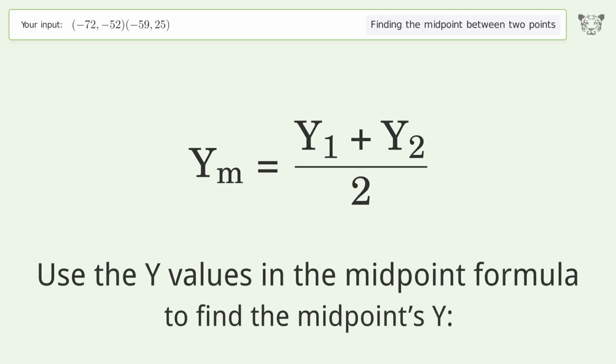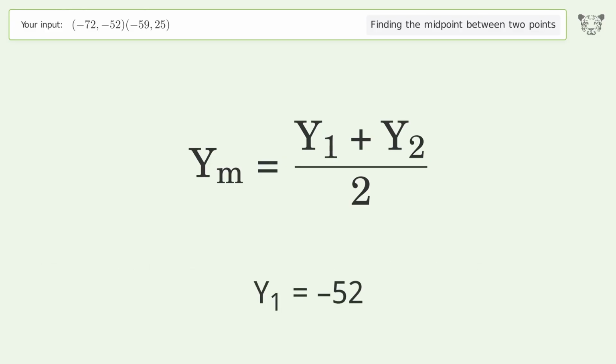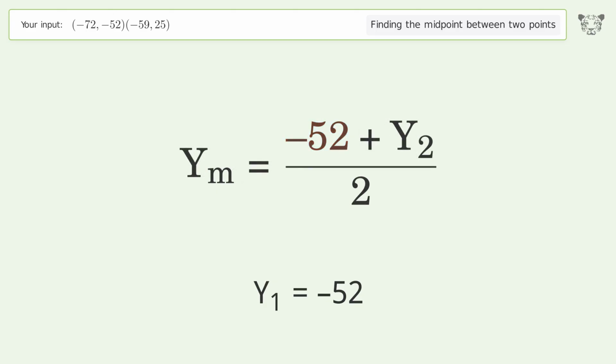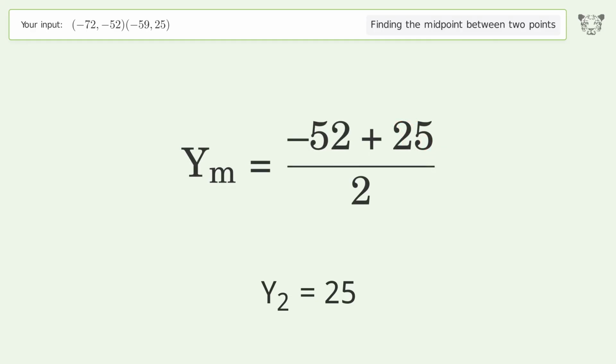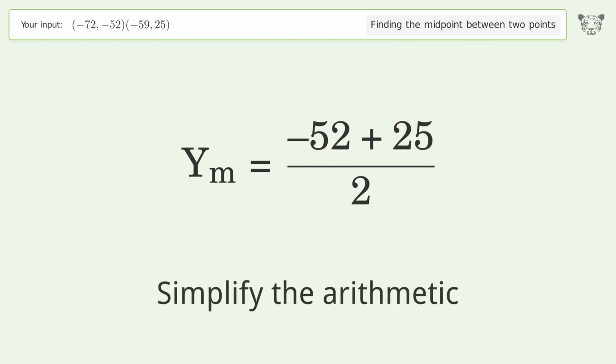Use the y values in the midpoint formula to find the midpoints y. y1 equals -52. y2 equals 25. Simplify the arithmetic.